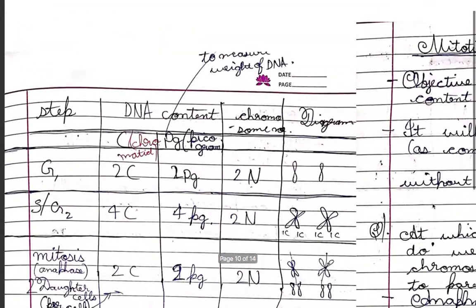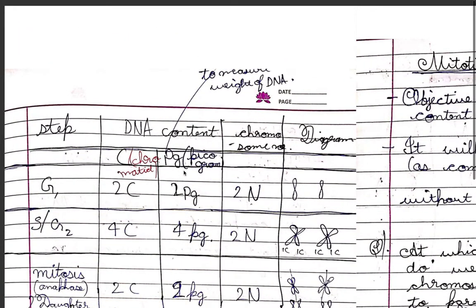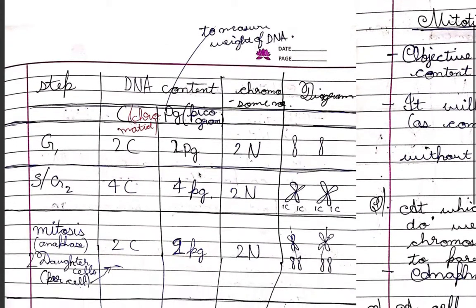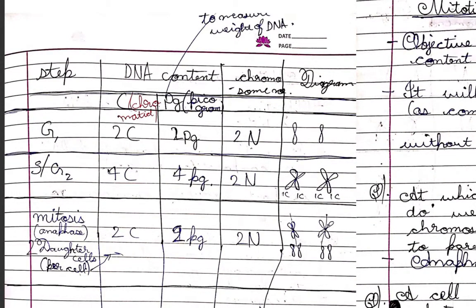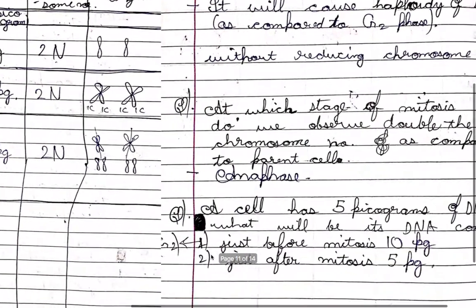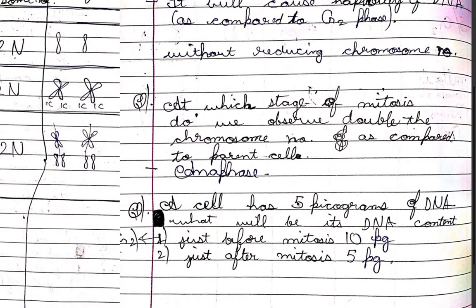Just before mitosis, that is the G2 phase, it is double, and just after the anaphase it would be exactly the same as given in the normal G1, that is the parent cell phase.